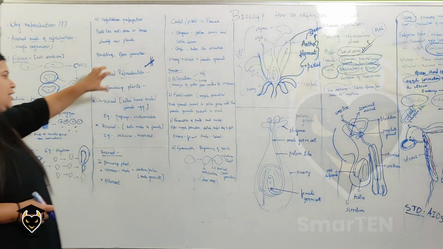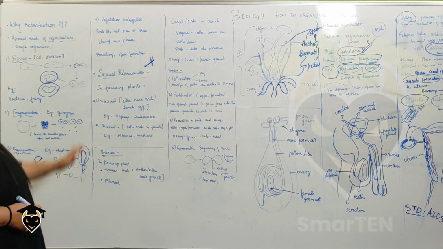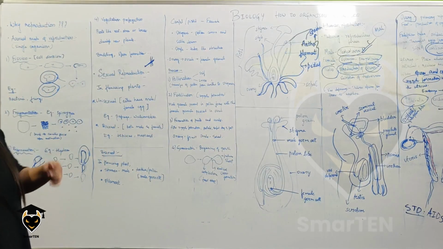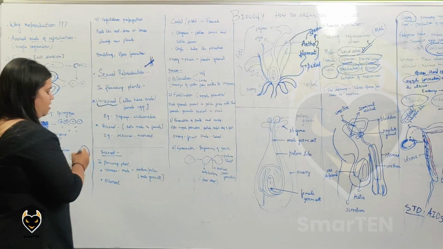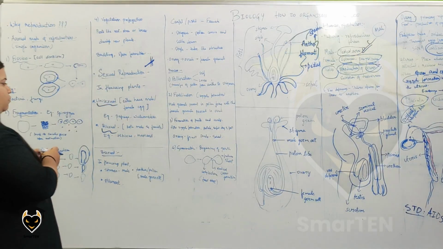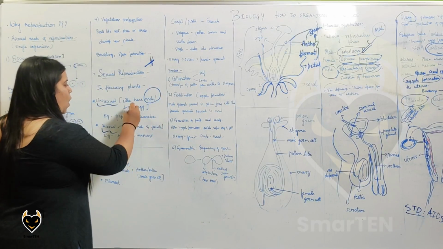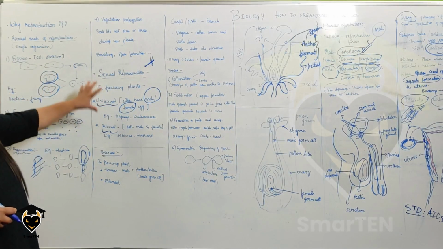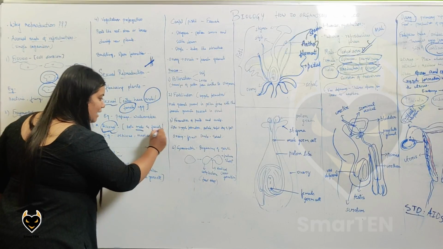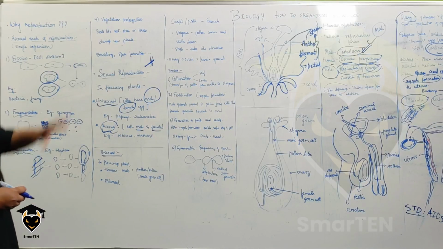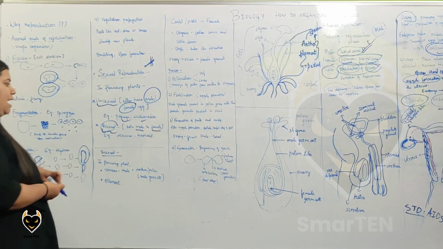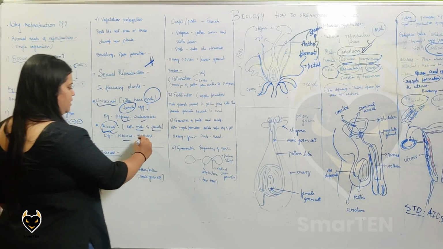Now let us come to sexual reproduction. In sexual reproduction, let us first go through flowering plants. Again, in sexual reproduction we have two kinds: one is unisexual and the other is bisexual. By the name itself we will understand, uni means one. What does unisexual mean? It is either the male or the female which is responsible for the reproduction. Whereas in bisexual reproduction, both the male and the female have equal importance in causing the reproduction. Examples for unisexual are papaya and watermelon, whereas for bisexual they are hibiscus, mustard, etc.